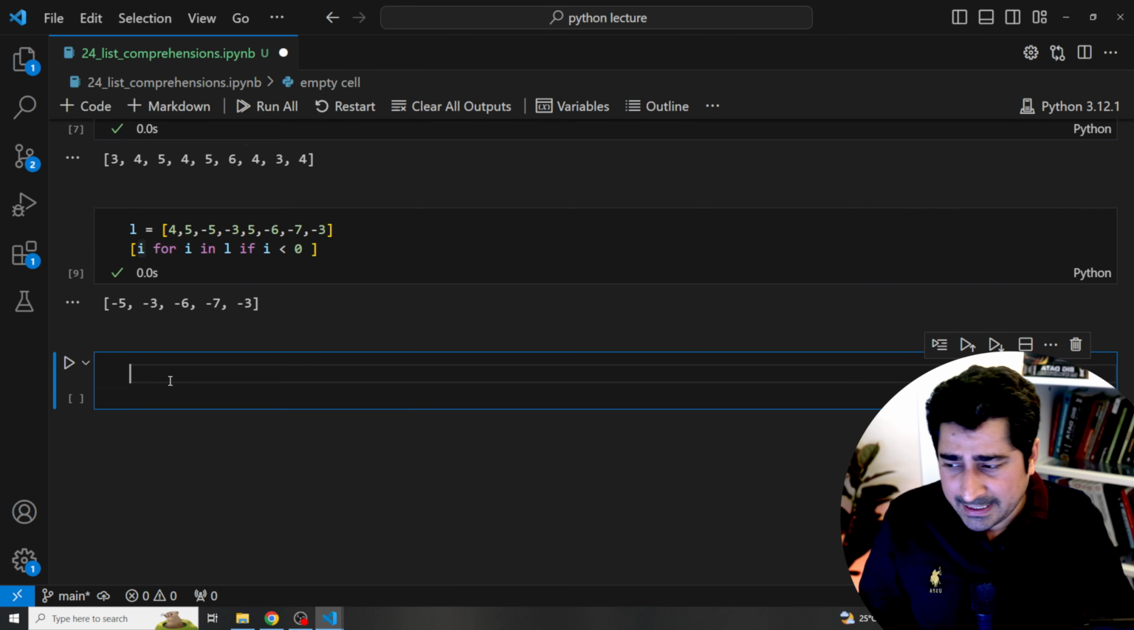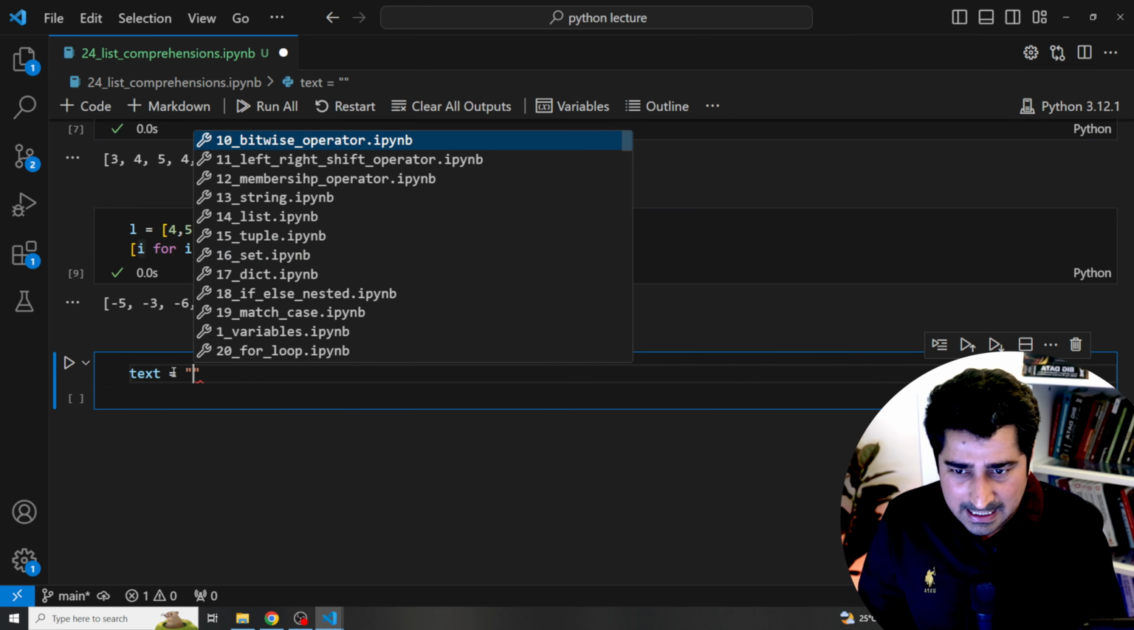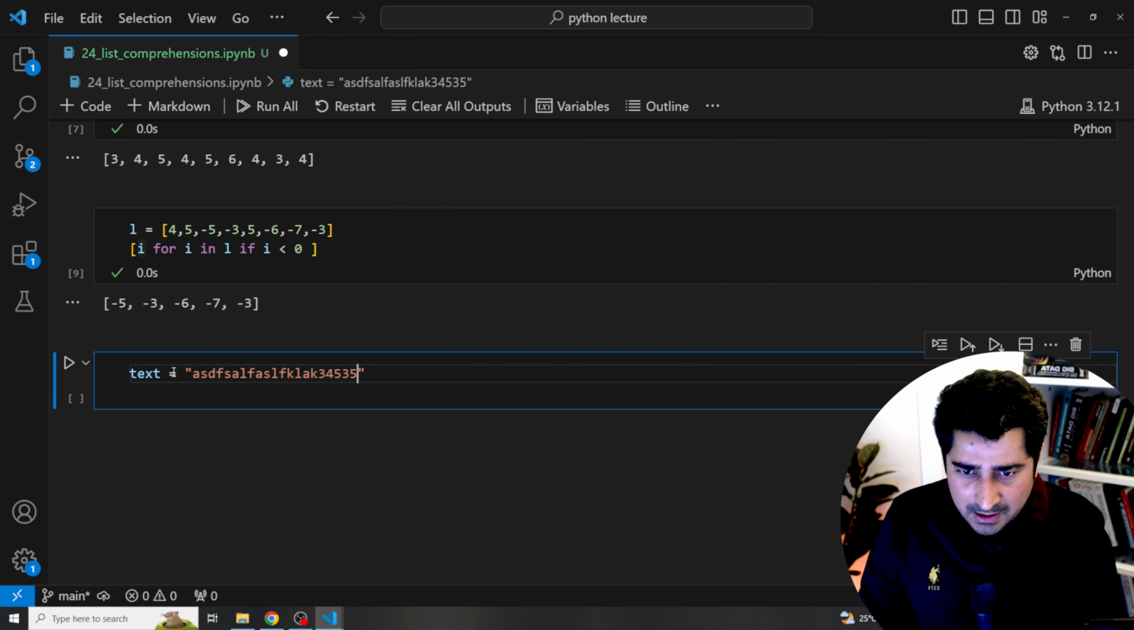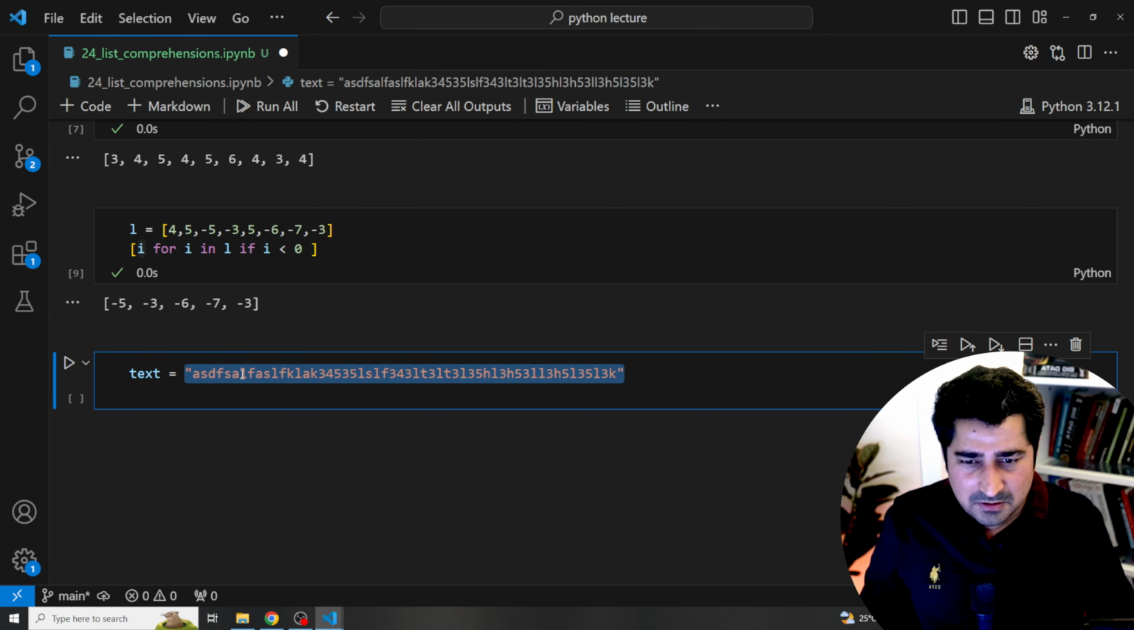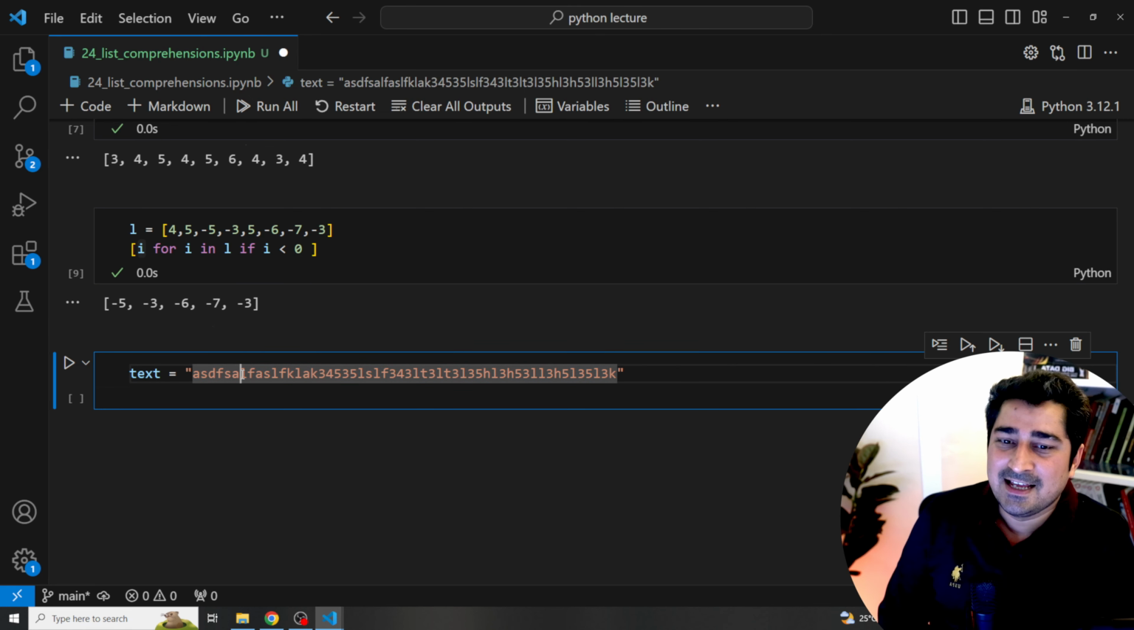Okay guys, now let's try to see some other examples. Here I'm going to take a text example, and here I have alphanumeric kind of data. This is a very, very long text and it's not readable to me, right?